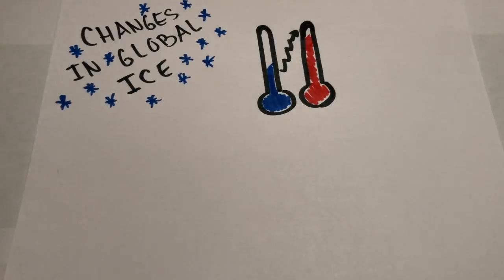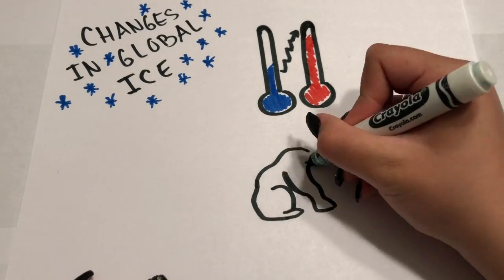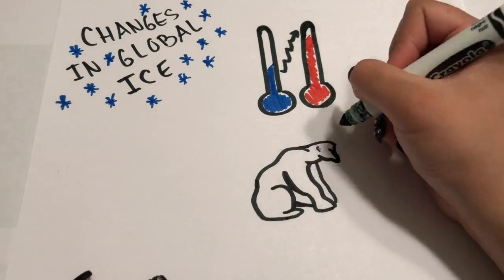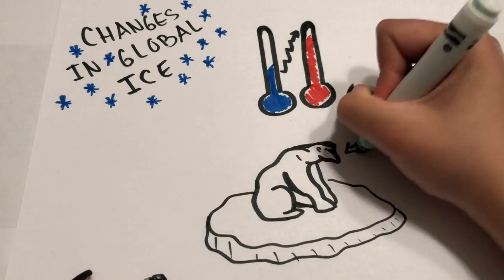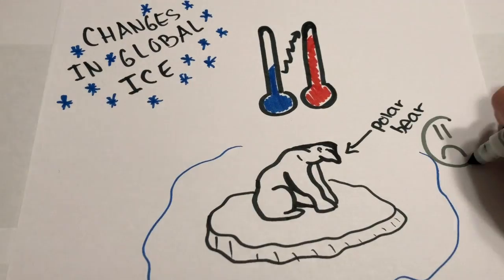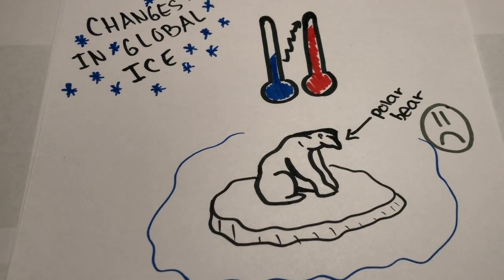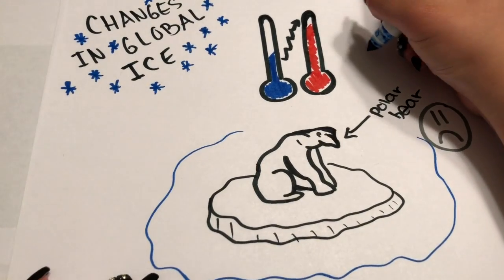Ice has been melting worldwide, especially at the Earth's poles. And due to this, the heat is melting glaciers and sea ice, shifting precipitation patterns, and setting animals on the move, just like this polar bear.